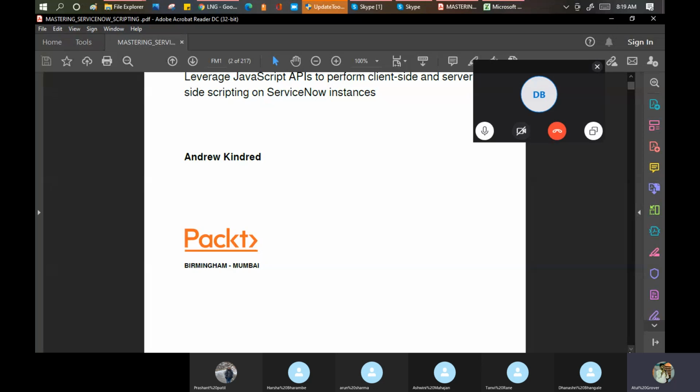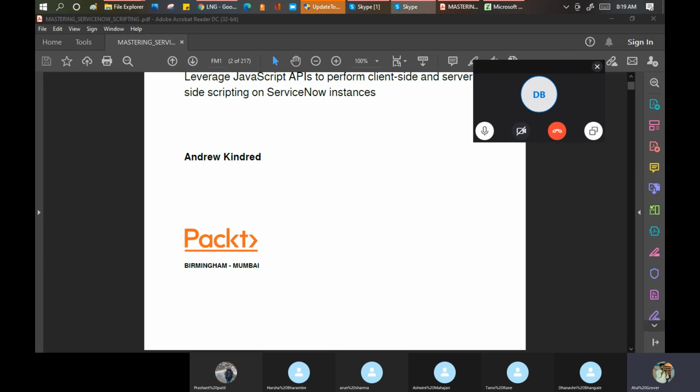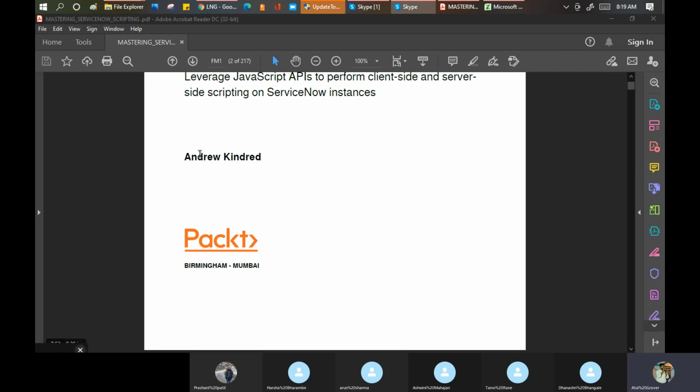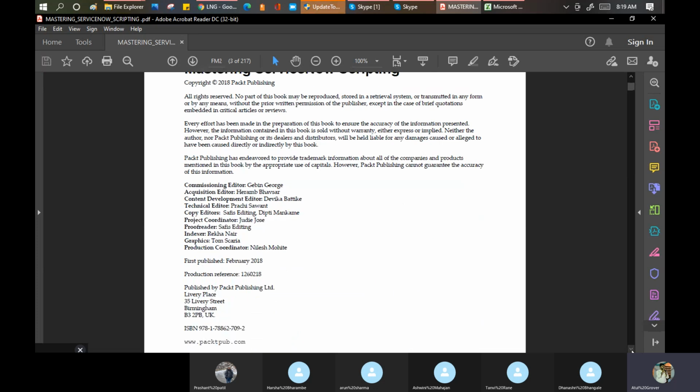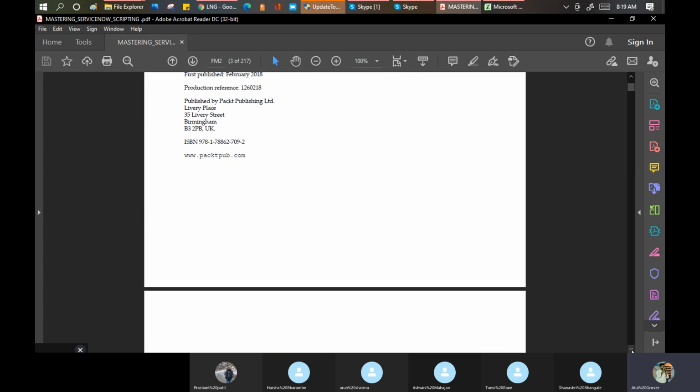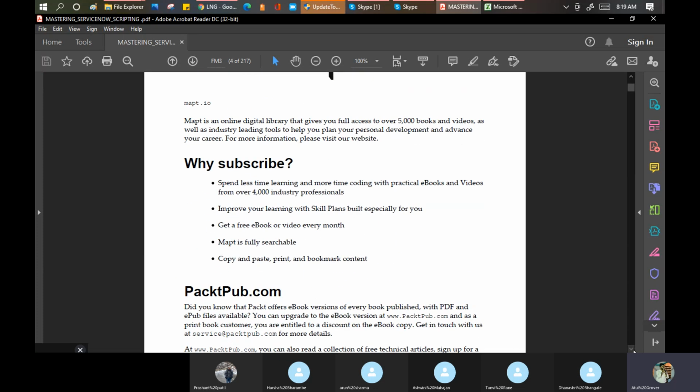This is the book I'm talking about, from Packt Publications. The publication is in Birmingham and Mumbai, I think. The writer is Andrew. This book is famous by this writer and this publisher. It is a 200-page book, but we will not go for a deep dive. We'll cover the things which we require.